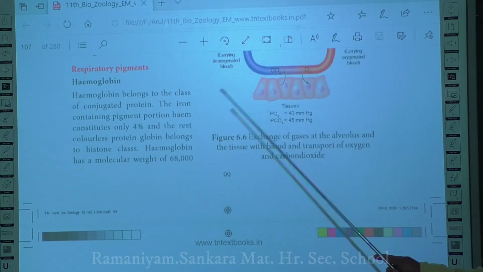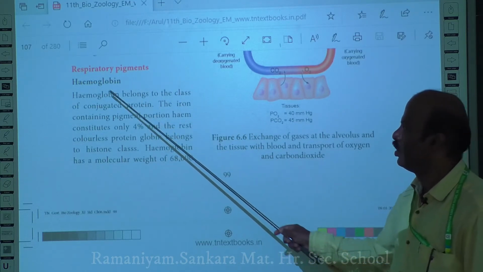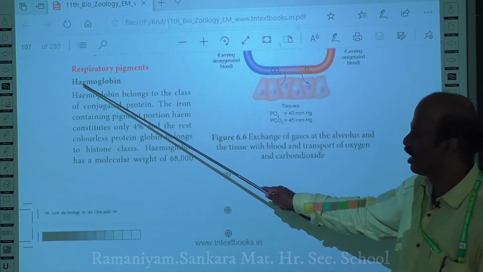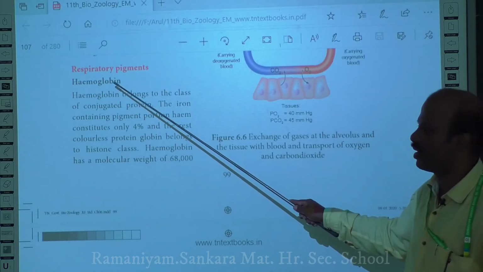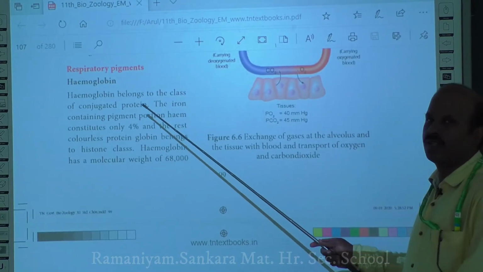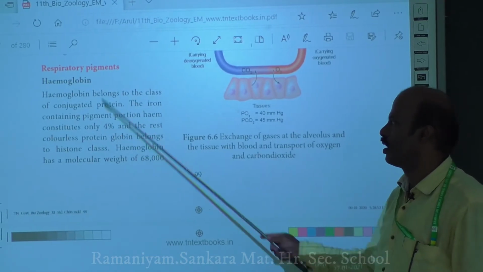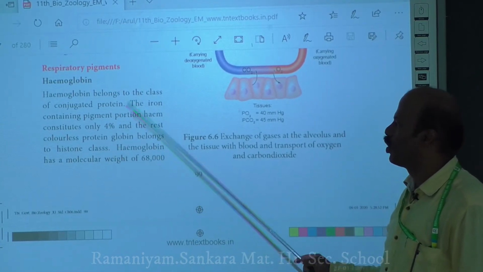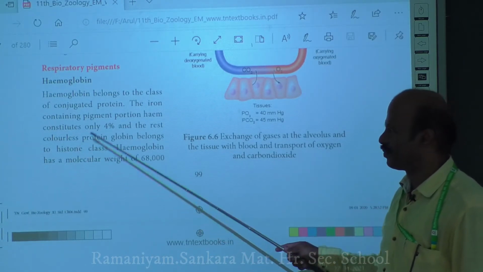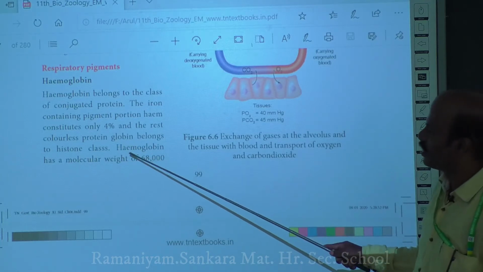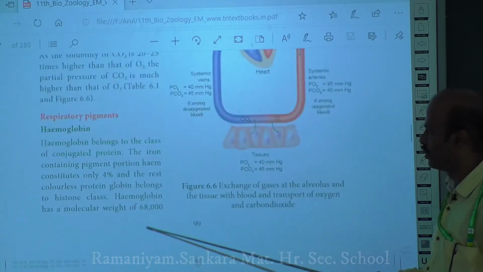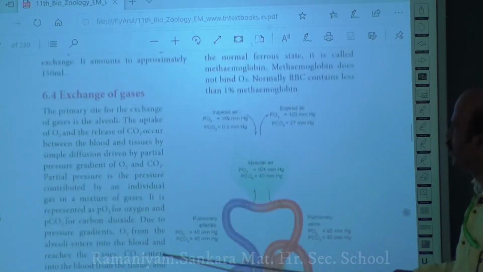The respiratory pigment present in the RBC is hemoglobin. As the name indicates, it consists of heme, that is the iron part, and a protein part, that is the globin part. The protein part is present in larger amount, whereas the iron part constitutes only about 4% of your hemoglobin. The protein part mainly comes under the class of histone protein. Hemoglobin has a molecular weight of about 68 daltons.